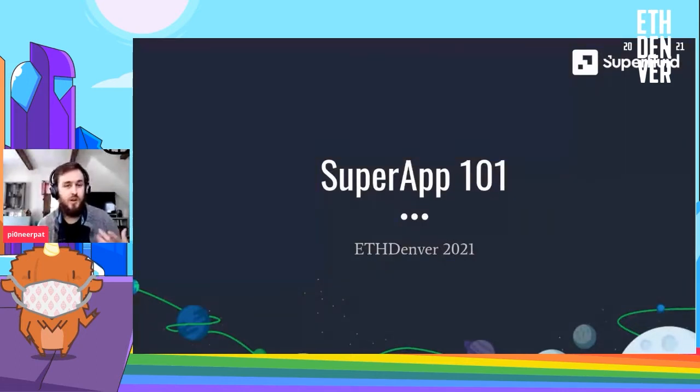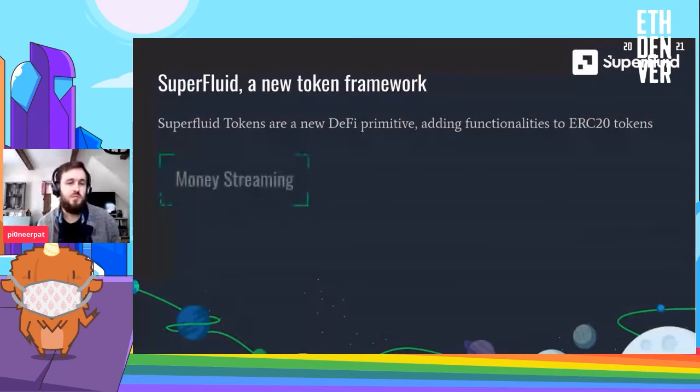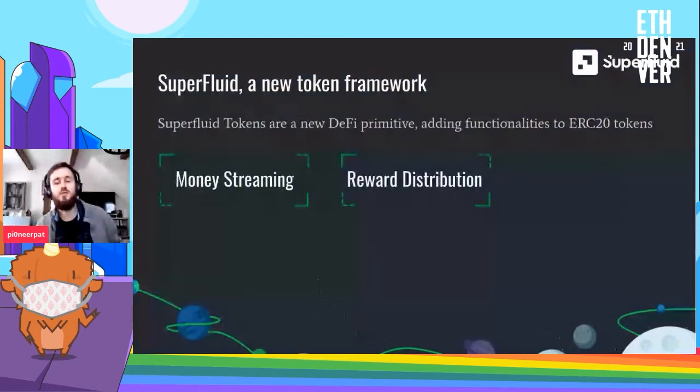But before we go into the Holy Grail, I just want to give a background on what Superfluid is. This new DeFi primitive is adding functionality to existing ERC20 tokens. So you can take any of them and upgrade them, and then they get these superpowers like money streaming. You can do reward distribution. So it's like a super powered airdrop kind of. You can give out shares to different people, and then you can hit the distribute button, and then boom, everybody gets all of the tokens according to how many shares they have.